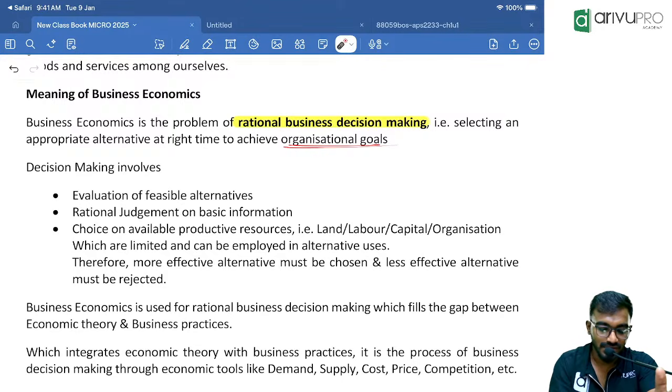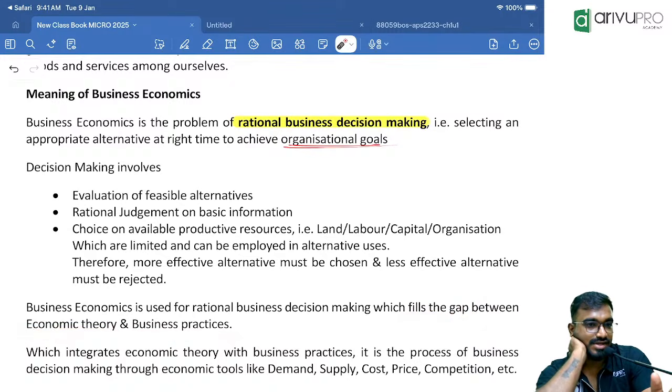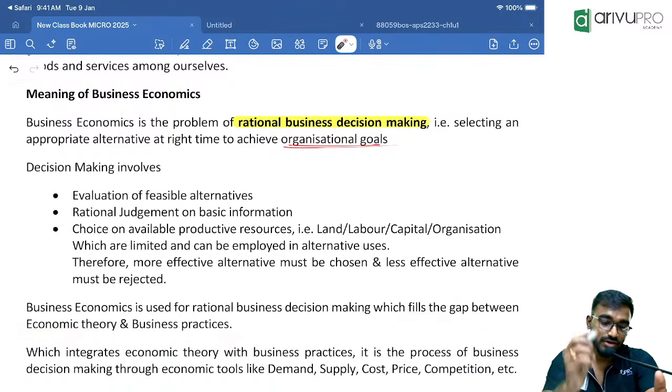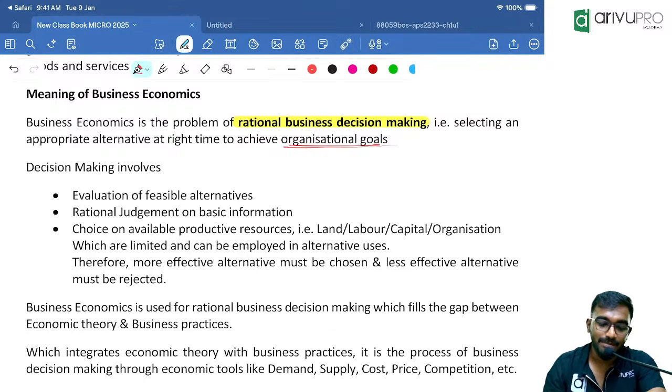So in short, business economics is the use of rational business decision making, which fills the gap between economic theories and business. We also call it pragmatic in approach.